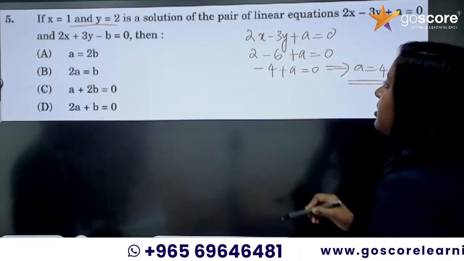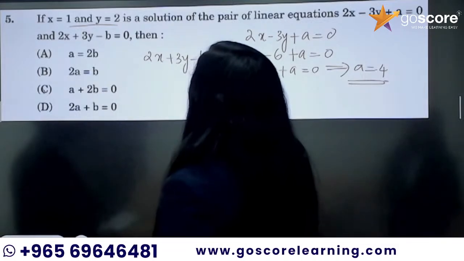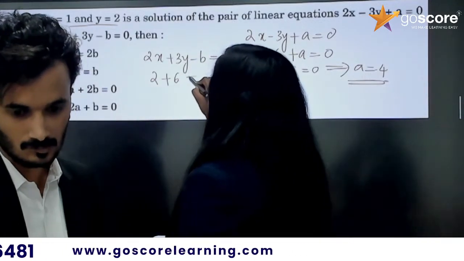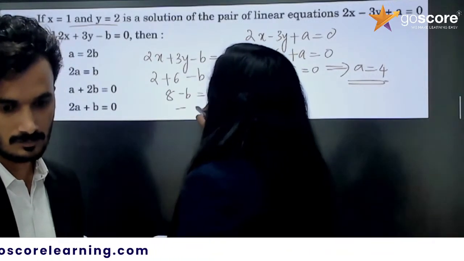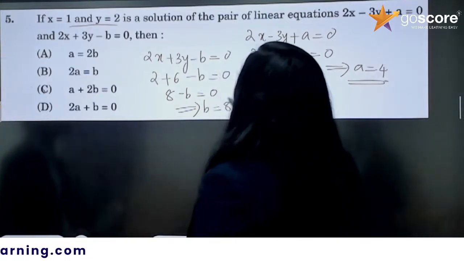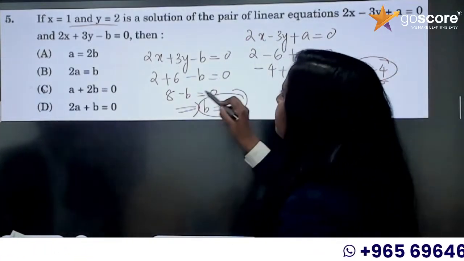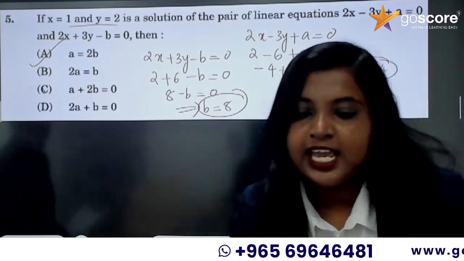And the second one is 2x plus 3y minus b equal to 0. Substituting x is 1 and y is 2: 2 plus 6 minus b is equal to 0. 8 minus b is equal to 0. This implies b is equal to 8. So which option is correct? A is 4 and B is double that. So A is equal to 2B is the correct answer. How many of you got A is equal to 2B?